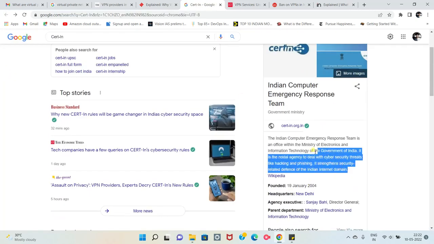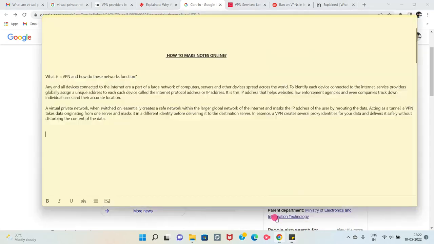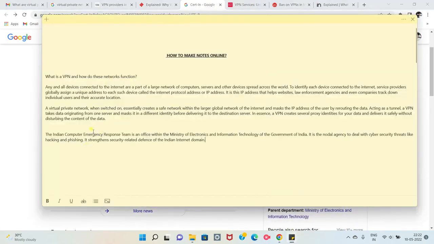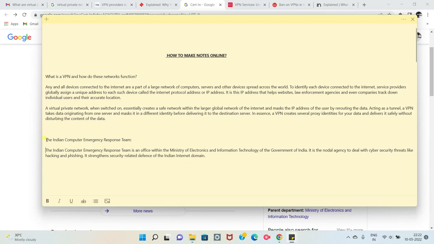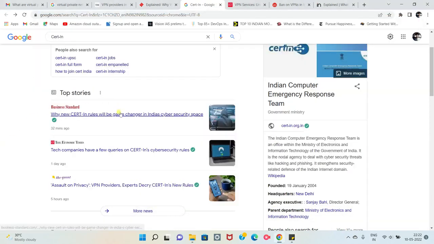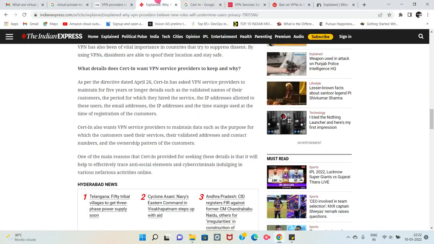Give me one second. See here, now you read this: the Indian Computer Emergency Response Team is an office within the Ministry of Electronics and Information Technology. This information I need, because later on I can revise it if I have this. So I'll copy that and paste it here. Now I need a subheading, because later on it becomes easy for me. Organized information is much easier to recall, right? So I'll copy this. Now I have information regarding CERT, the Computer Emergency Response Team.